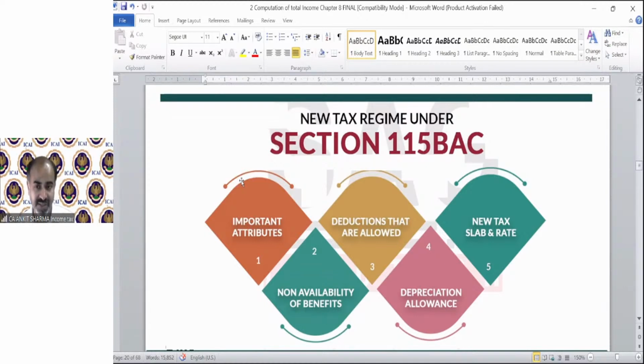We are going to discuss section 115BAC after a short break, but before that, let me take the queries. Then we will go on a 10-minute break and then we will resume. We will have a small story for you, and then we will start section 115BAC. So let's see, is there any query?